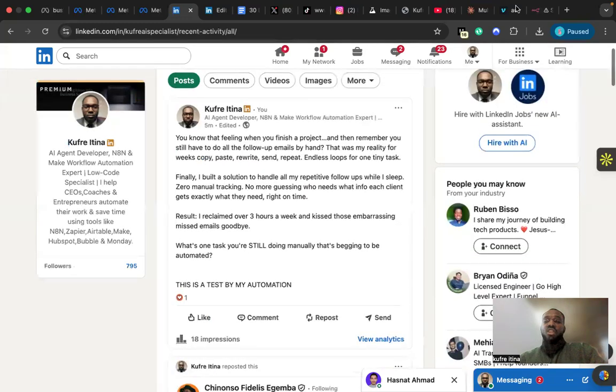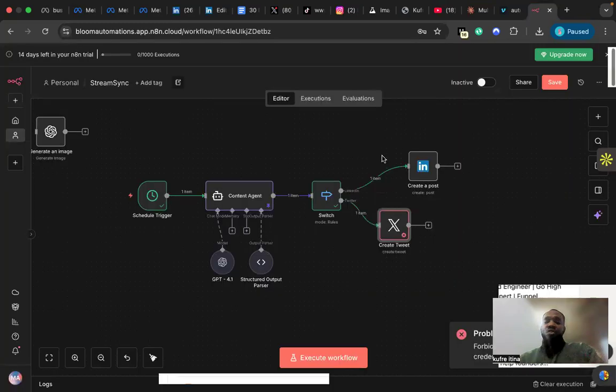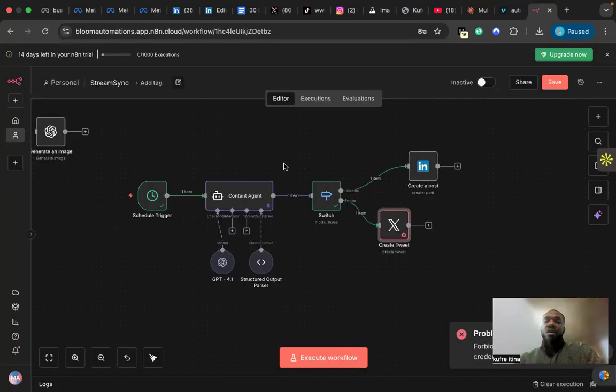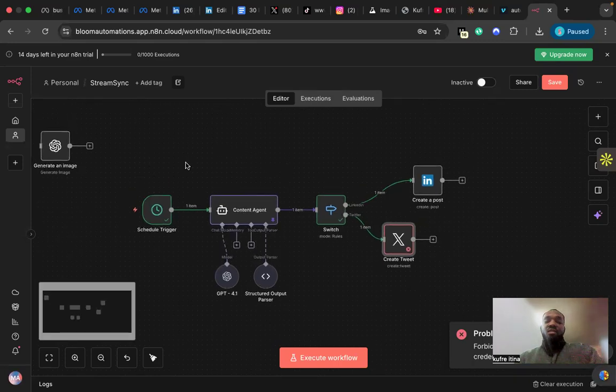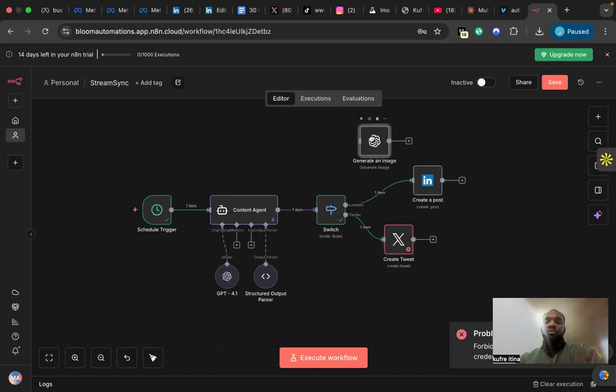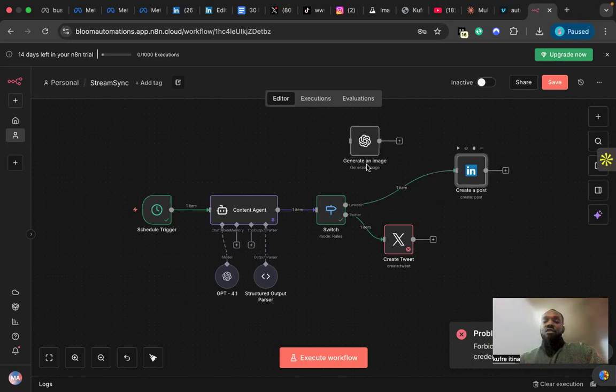Now the challenge with today's content, because I'm going to be straightforward with you guys, was that I could have done it, but I had a lot of things to do today. Ideally, this workflow was supposed to generate an image, and I was supposed to add Flux to generate an image.